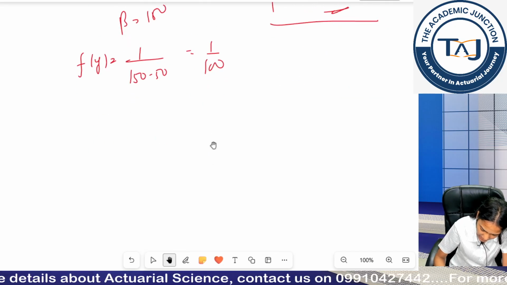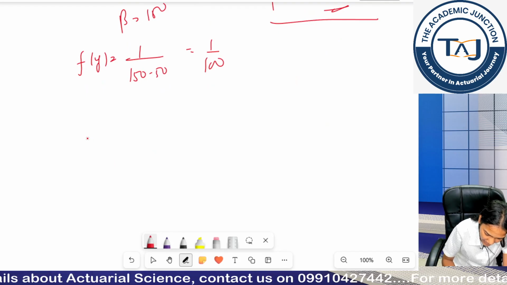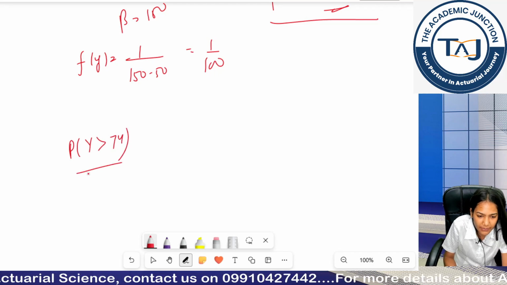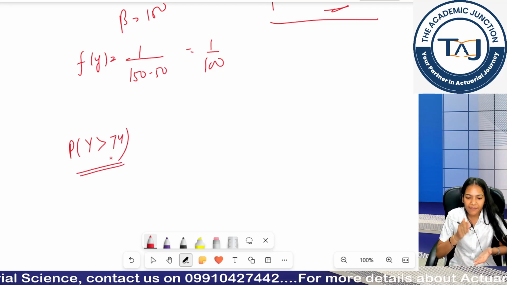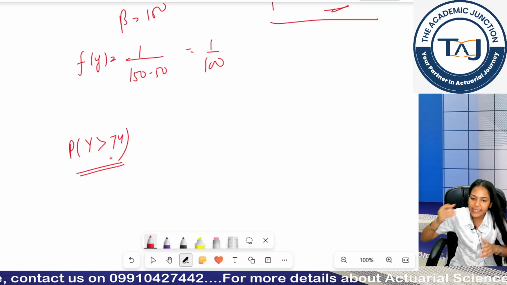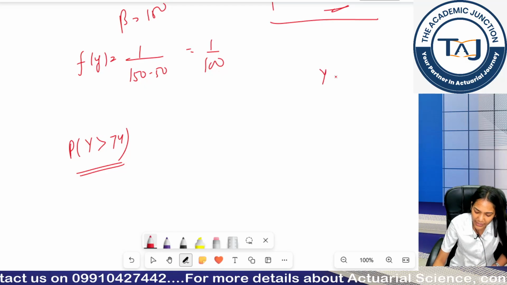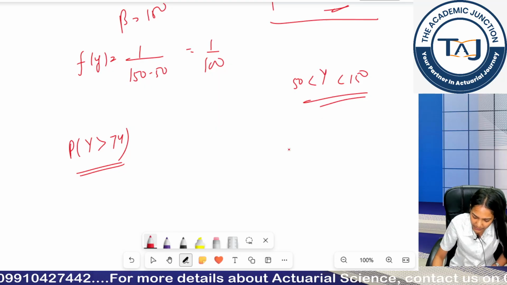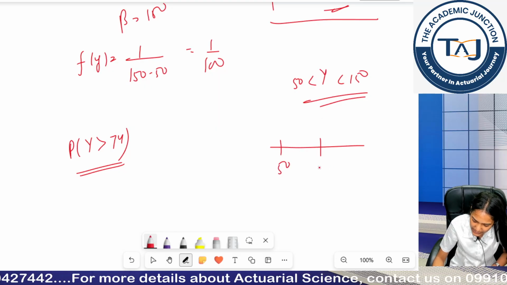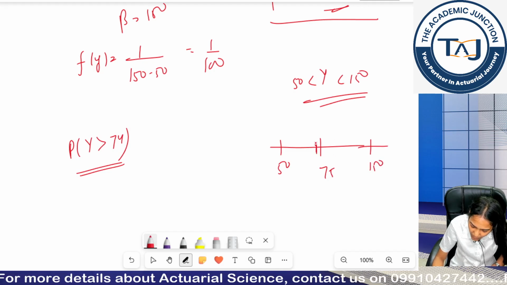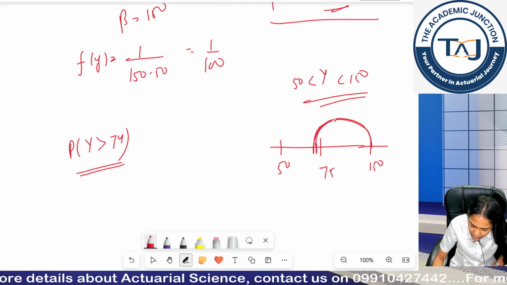Okay. Now moving forward, I have to find the probability that y is greater than 74. It means I want the range of values where y will be greater than 74. I have y ranging from 50 to 150. So if this is 50, this is, for example, 75, and this is 150, I want my values from here to here, right?